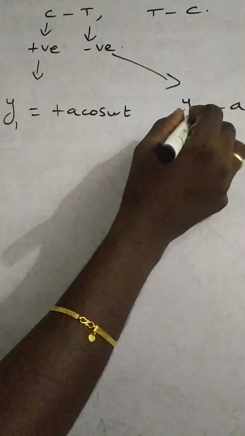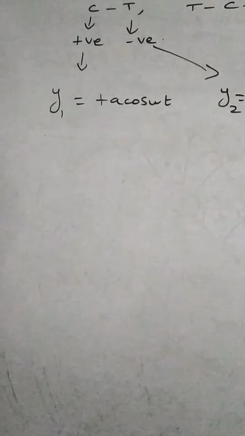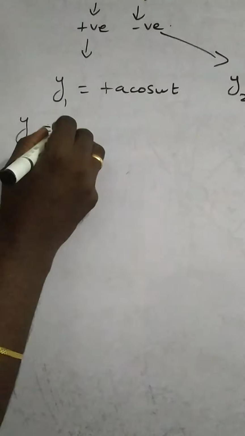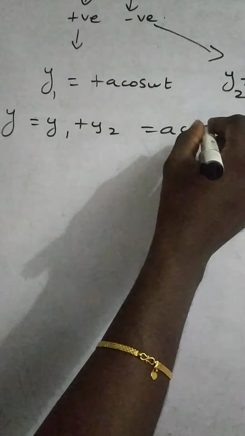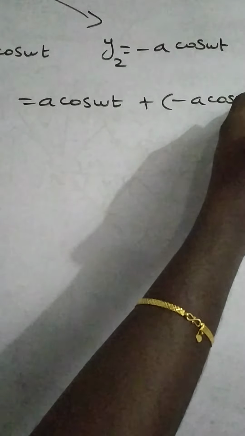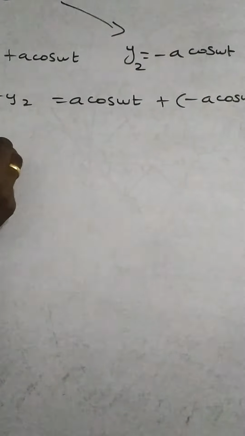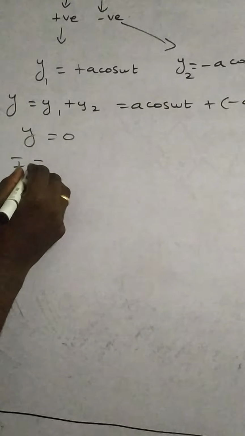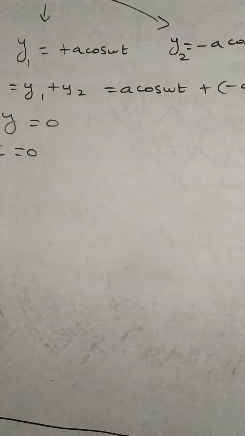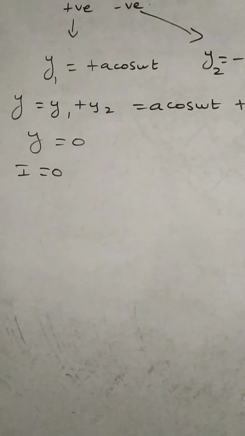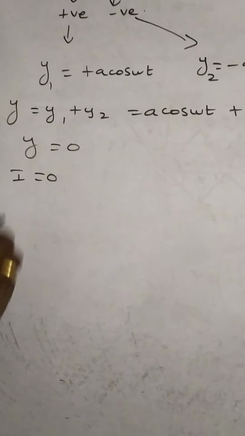So y1, y2. From the superposition principle, net displacement is equal to the sum of the individual displacements. So a cos omega t plus minus a cos omega t. So net displacement is 0, so intensity is also 0. This is called destructive interference, destroy. Net displacement 0, intensity also 0.